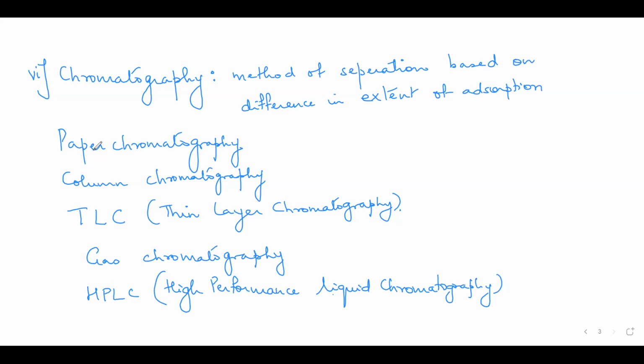Paper chromatography is carried out on a filter paper. Column chromatography is carried out in a burette. Thin layer chromatography is carried out on a slide, okay, and so on. Gas chromatography, the mobile phase is in gas form. And high performance liquid chromatography, the mobile phase again is a liquid, but it is taken under pressure. Okay. You can say high pressure liquid chromatography also. Yes, ma'am. I'll just explain one of these so that at least you get a brief idea of how the process is done. Just 1 minute.